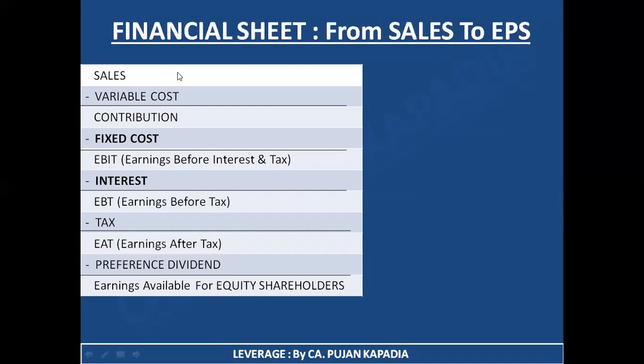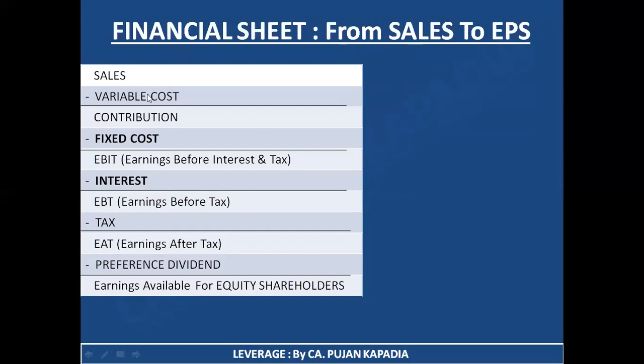In this particular case, let's take an example. We are talking about 1 year. So what we are going to do, we are going to write the aggregate sales in order to get the total figure over here. So this is my first point in my financial sheet. So my financial sheet, as the heading says, is going to start from the sales. From sales, I'm going to deduct variable cost.